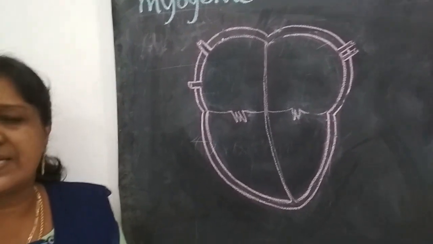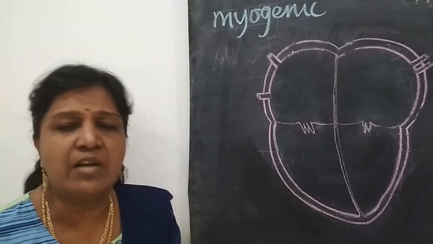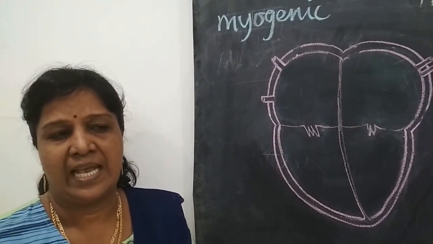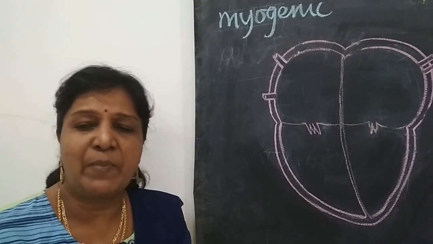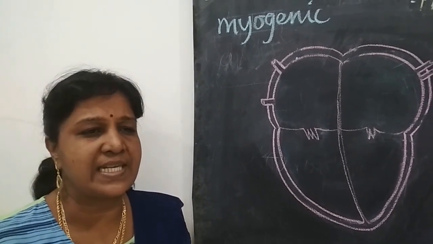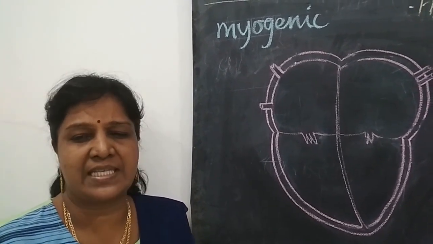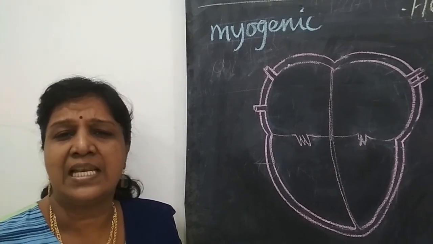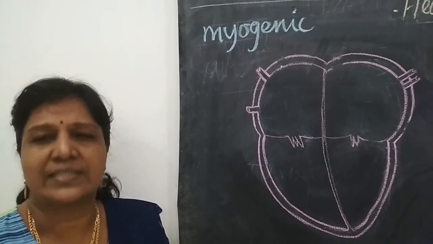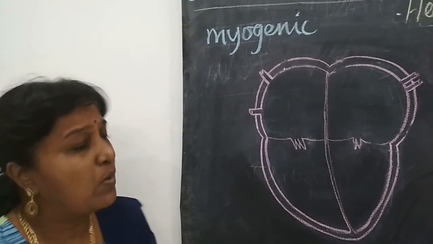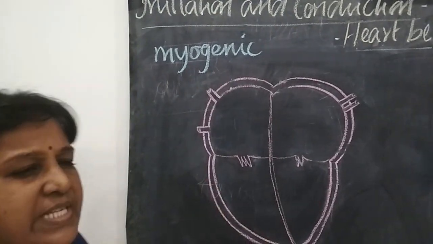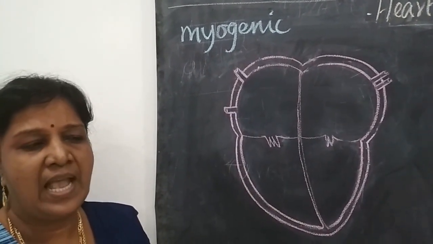Myogenic means there is no need for nerve stimulation. The heart is made up of a special type of muscle called cardiac muscle, and this cardiac muscle automatically contracts. That's why it is said to be myogenic in nature.